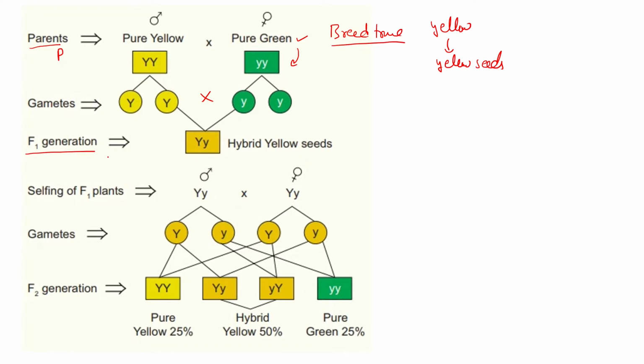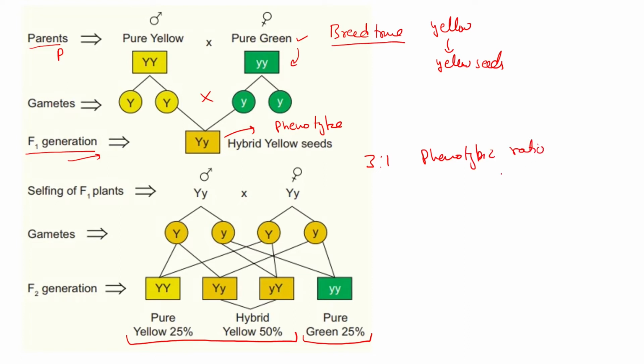This F1 generation has all yellow seeds, the phenotype. We only talk about the phenotype here. When he self-fertilized the F1 generation, he got three yellow and one green seed. Means in the ratio, he obtained the seeds and their phenotypic ratio is 3 is to 1. This is the phenotypic ratio of the plant.